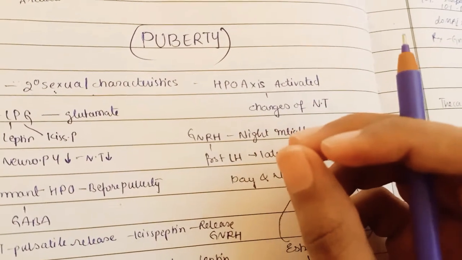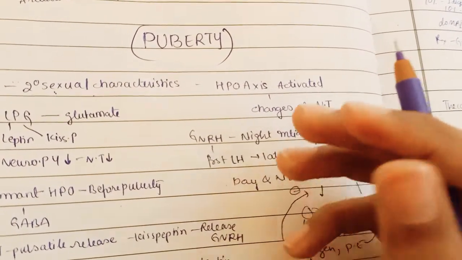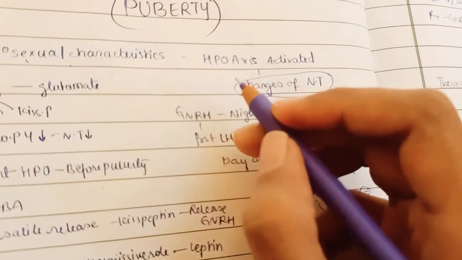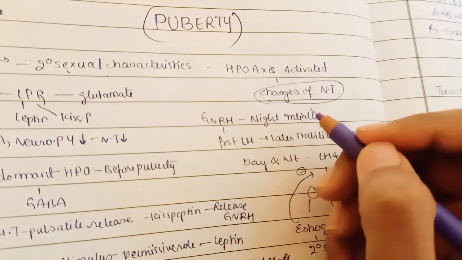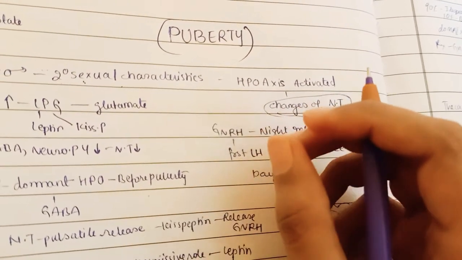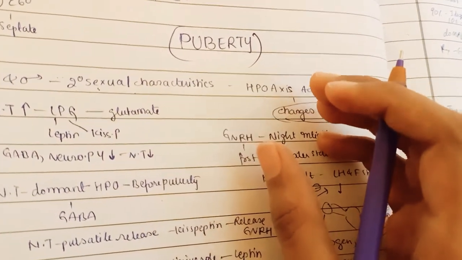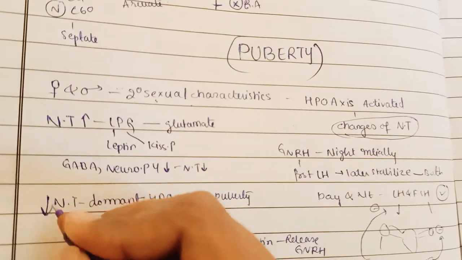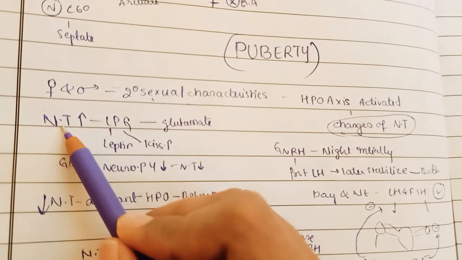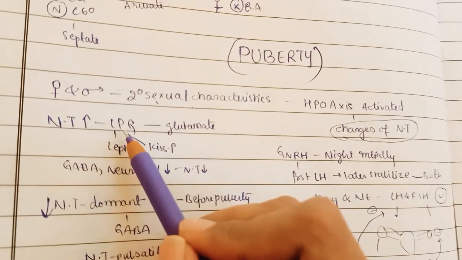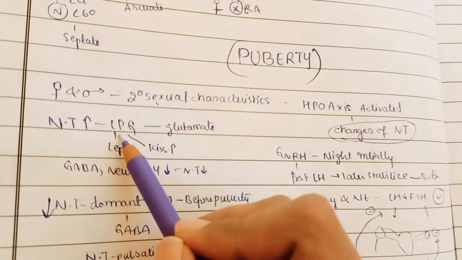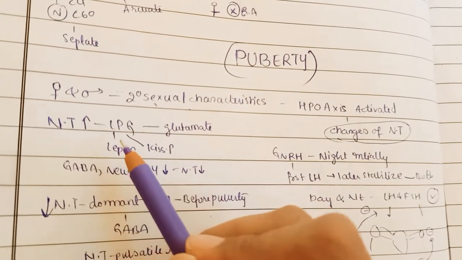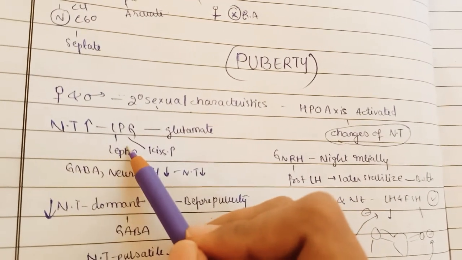To get this activated we need a neurotransmitter which would change. Because of changes in neurotransmitters, the HPO axis will get activated and it will lead to formation of different types of hormones. So it is important to remember which neurotransmitters increase in puberty and which decrease. The neurotransmitters which increase in puberty, you can remember by the mnemonic LPG: L for leptin, P for kisspeptin, and G for glutamate. These are the neurotransmitters which are increased in puberty.